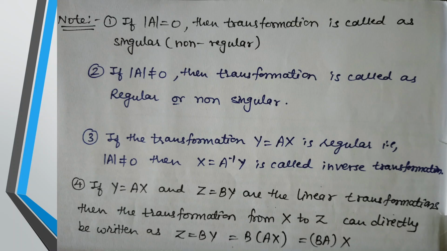So this will give you the relationship between z as well as x. So these are the various properties which are applicable with the help of the linear transformation. Going back to the initial diagram, wherein I tried to establish a relation between x1, x2, y1, y2, wherever those points were plotted on the coordinate axes Ox1, Ox2, Oy1, Oy2. Accordingly, we got the transformation in terms of trigonometric terms, and then when we discussed the various cases of the values of the determinant, these things crept in. So accordingly, regular transformation, non-regular transformation, inverse transformation, and transitivity.